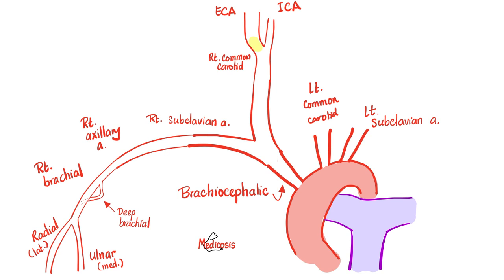Here's the brachiocephalic artery. It subdivides into right subclavian and right common carotid. Then the right common carotid will become right external carotid artery and right internal carotid artery.